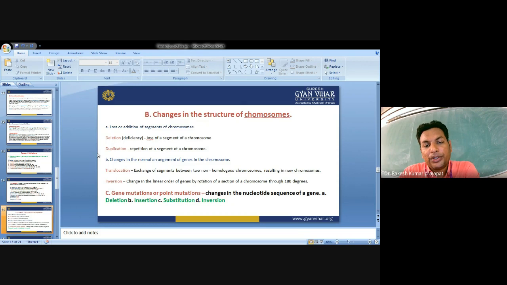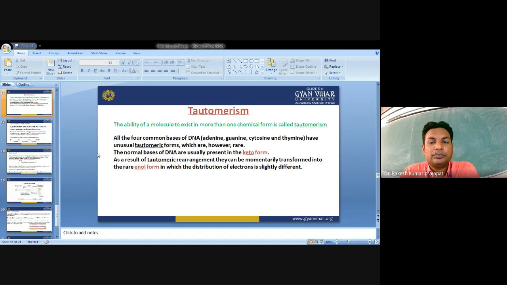Gene mutation or point mutation is a change in the nucleotide sequence of a gene: deletion, insertion, substitution, inversion. Tautomerism: the ability of molecules to exist in more than one chemical form is called tautomerism. All four common bases of DNA, adenine, guanine, cytosine and thymine, have unusual tautomeric forms, which are however rarer than the normal bases of DNA, which are usually present in keto form. As a result of tautomeric rearrangement, they can momentarily transform into the rare enolic forms.